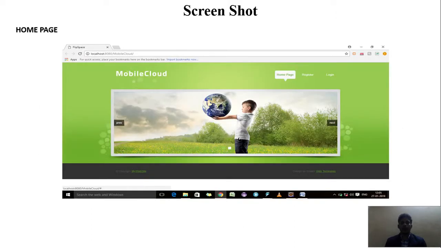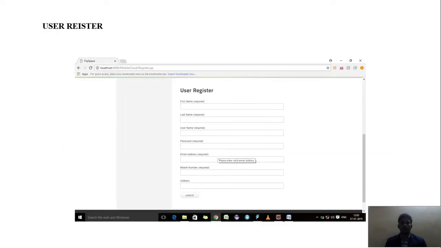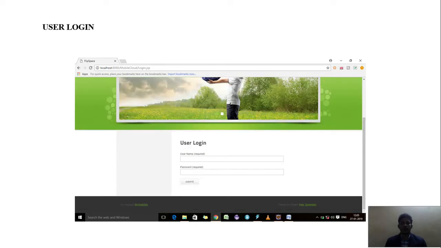Next, this is the home page of my project. This is the registration. Here we enter basic details: first name, last name, username, password, email address, mobile number, address, etc. Next, this is the user login. Here we enter a valid user ID and password. Then we can enter into the project.